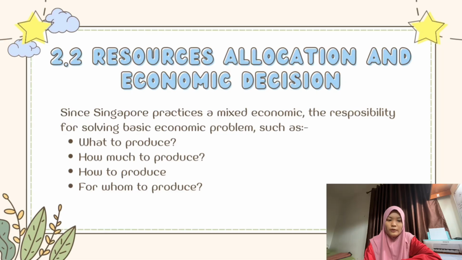Goods and services are produced based on market demand, social needs, and income distribution. Individuals and firms produce goods for consumers who are able to pay, focusing on profit and market demand. Meanwhile, the government ensures that essential goods and services are accessible to the public, especially to those in need, in order to maintain social welfare.